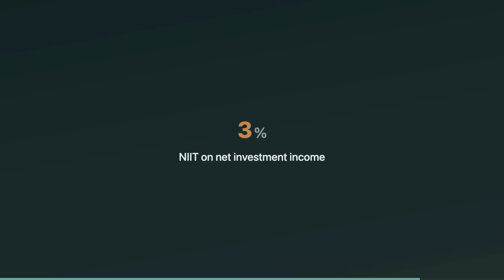Now layer in NIIT. Estates and many trusts can owe the 3.8% net investment income tax calculated on Form 8960. For estates, it generally hits undistributed investment income once the estate's AGI exceeds the threshold where the highest bracket begins. Translation: estates reach the top bracket fast, so holding investment income inside the estate can trigger NIIT quickly. Grantor trusts and tax-exempt trusts are generally out.